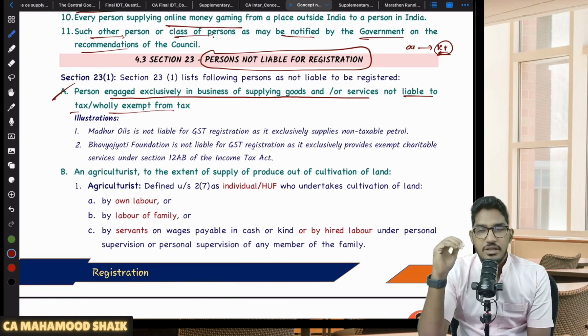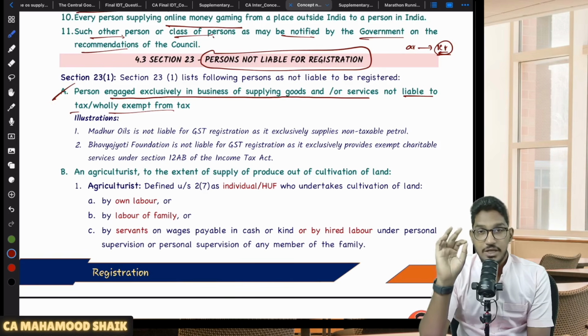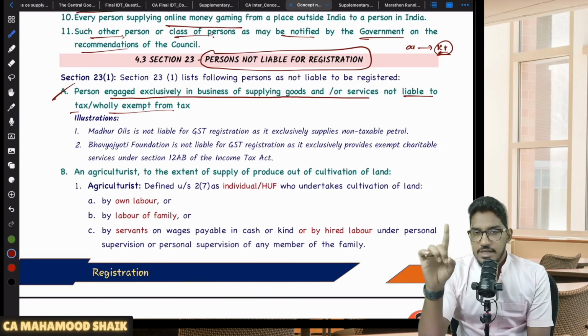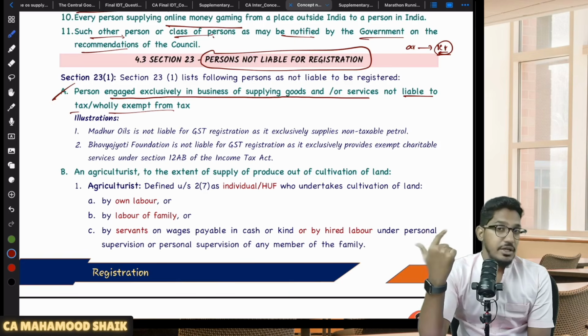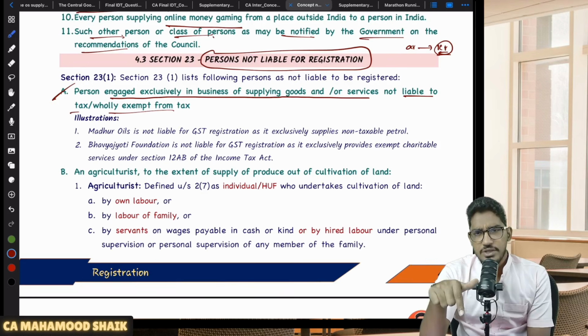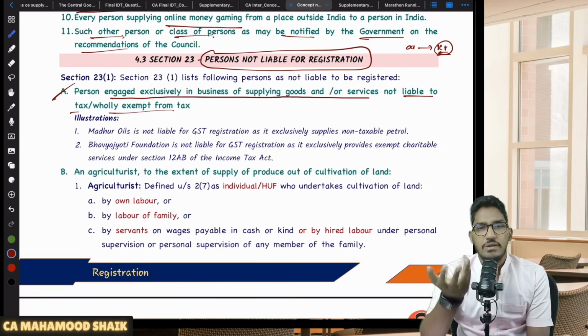Or let us say, for example, I'm making only exempt supplies. Let us say I'm a charitable entity doing only charitable activities, which are actually exempt supplies. Or let us say, for example, I'm running a school. See, school activities are exempted up to higher secondary education. So I'm running a school in which I have made 2 crores of turnover. Your aggregate turnover has exceeded 2 crore rupees. Are you liable for registration? Not required. Why? Because you don't have any obligation to pay to the government, because whatever services you are offering are exempted.